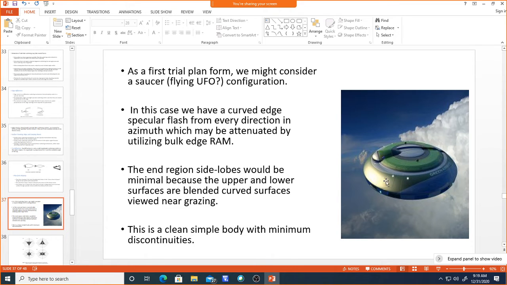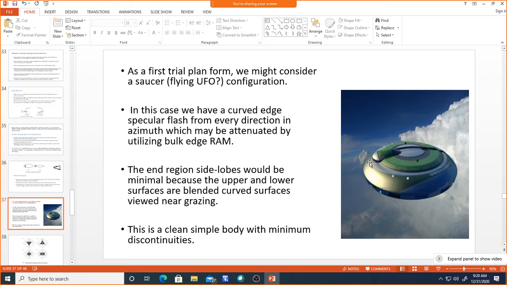If the first trial plan is considered as this flying saucer configuration, in this case we have curved edge specular flash from every direction. But this curved edge will not have much tip-like diffraction, so it will be scattering in all directions.